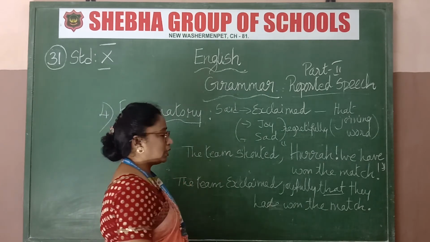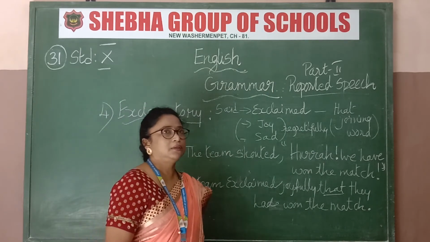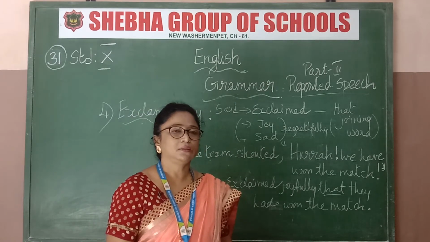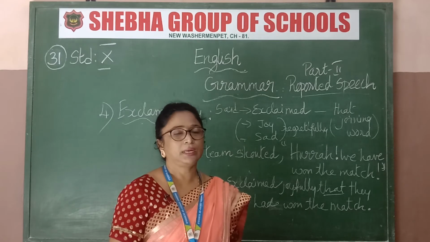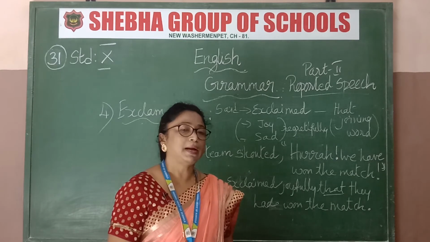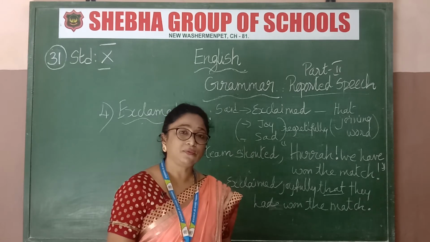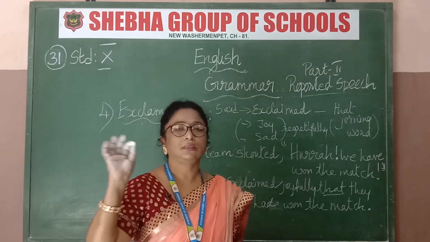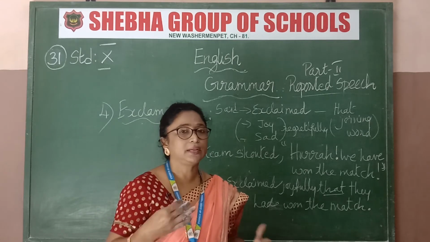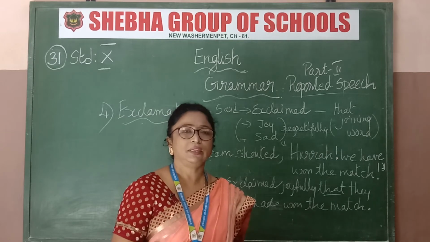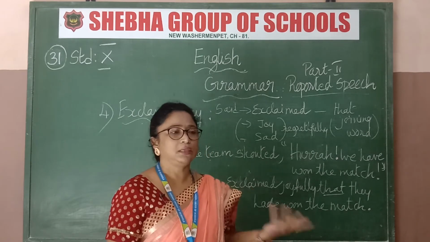For example, say I am writing, "That man said he had lost his purse. He had lost his purse in the crowd." Okay, now how will you write that? The man exclaimed regretfully that he had lost his purse in the crowd. So it is regretting, no? Losing a purse is what, a joyful thing? No, it is very sad. So he regretted that he lost his purse.